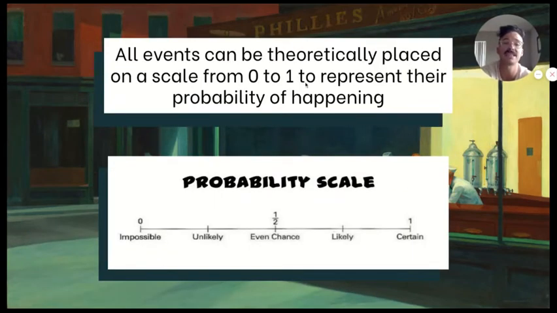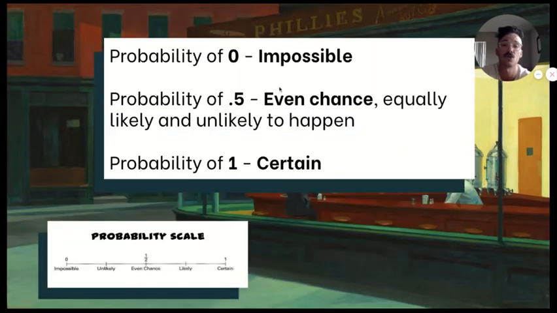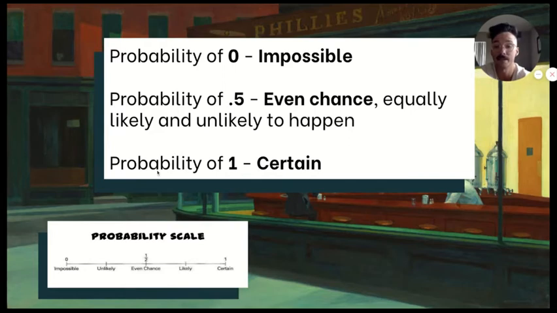And so the probability scale is a way all probabilities can be described with a number from 0 to 1. Where 0 is the least likely to happen, that's something that's impossible, and 1 is something that is certain. So you can see here, 0, like I said, is impossible. 1 would be certain, it's definitely going to happen. If you have a probability of 0.5, or you can see 1/2 down here on our scale, that would mean that something has an even chance of happening or not happening. Sometimes we'll call that equally likely and unlikely.